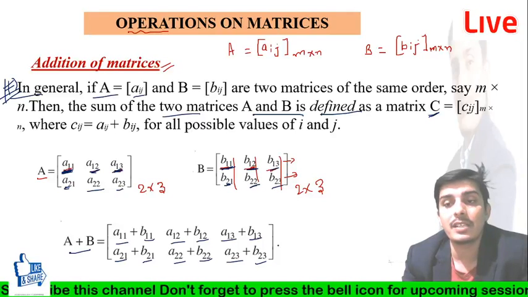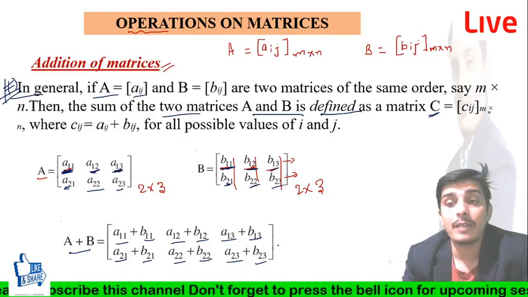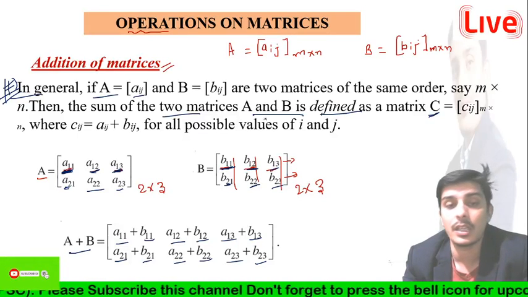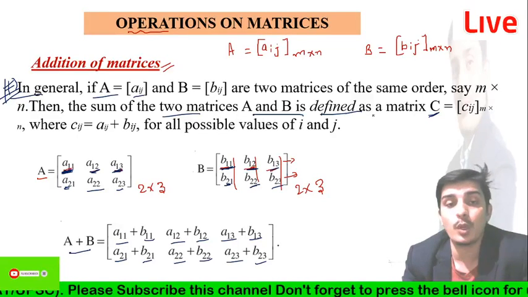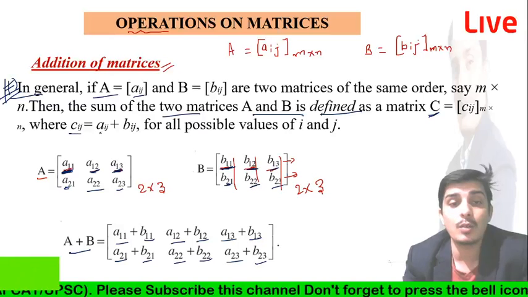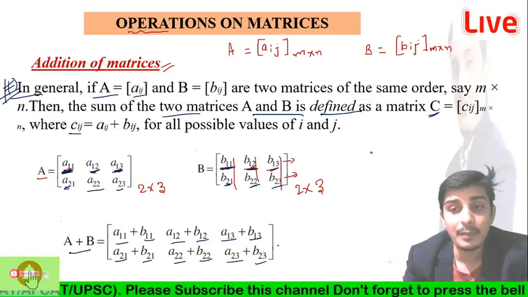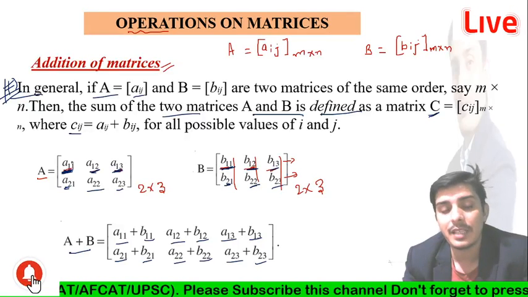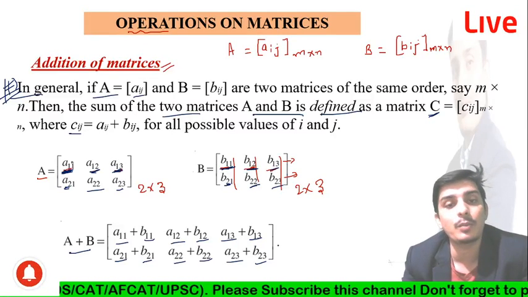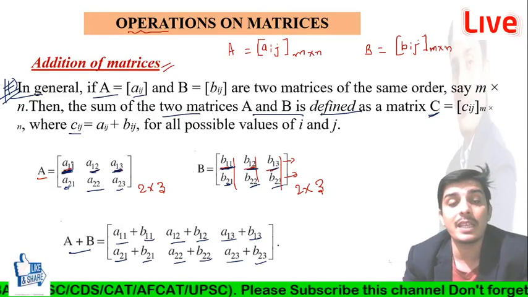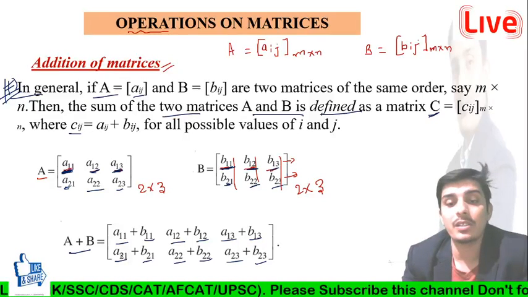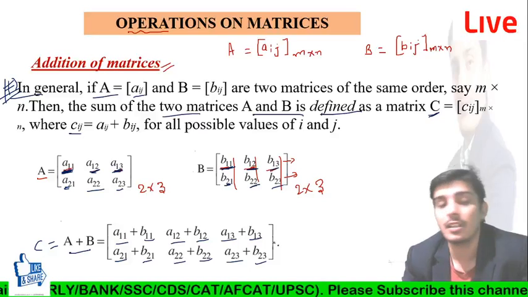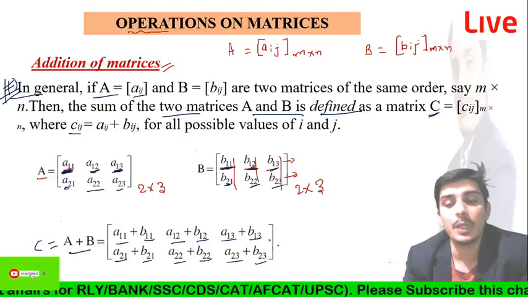So we can say that C also has the same order as A and B, M cross N, and Cij is equal to, we can say the element of C will be the sum of the corresponding elements of both matrices A and B. So you can write it as A plus B is equal to C also, right? I hope you are getting it very well.